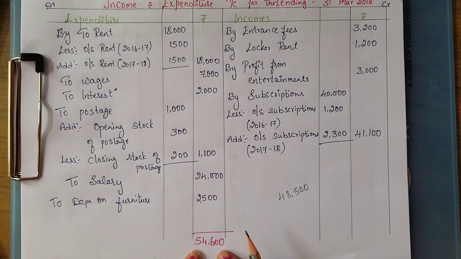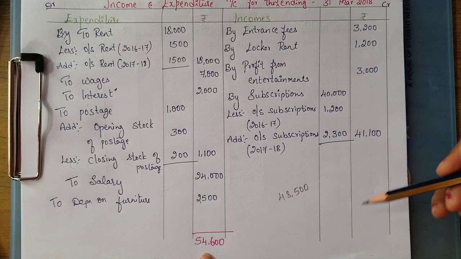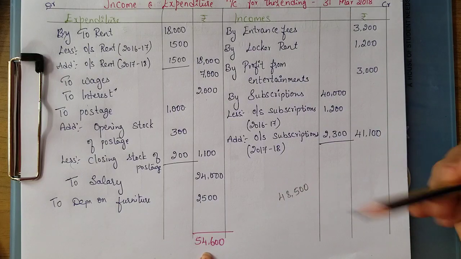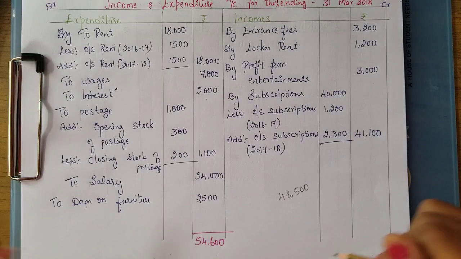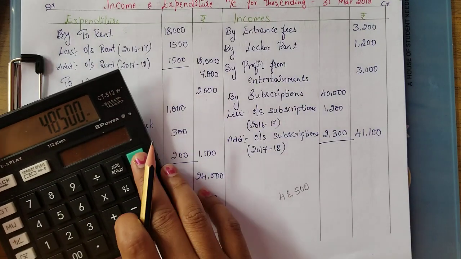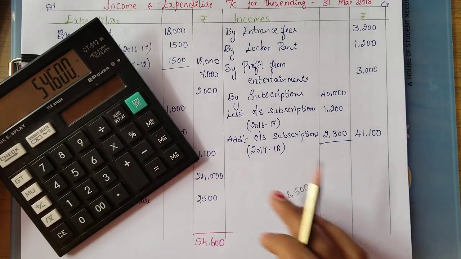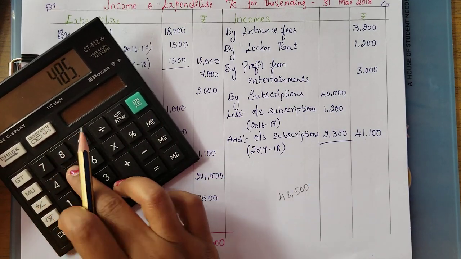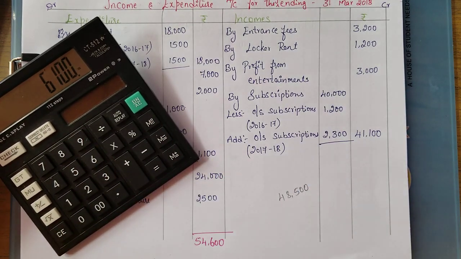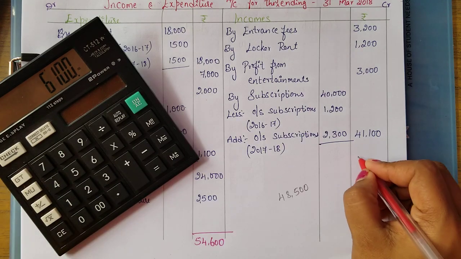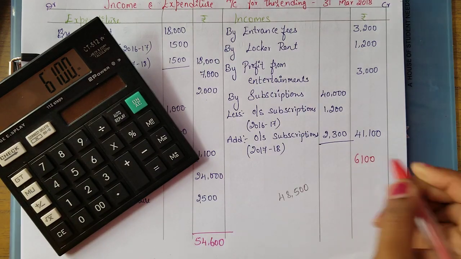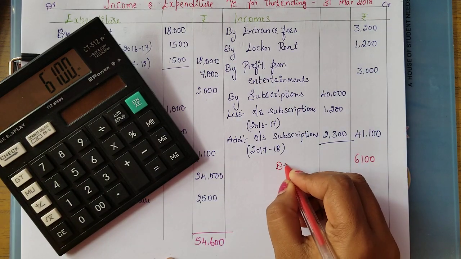So expenditure is 54,600 and your total incomes are 48,500. So your expenses are more and incomes are less. So take 54,600 minus 48,500. You are getting 6,100 as your deficit.